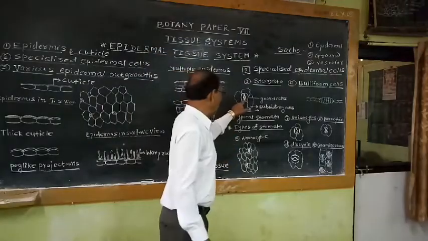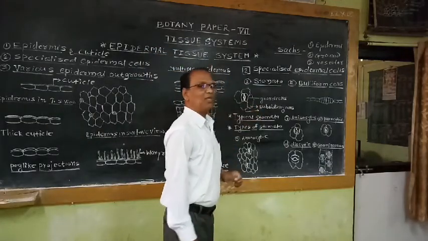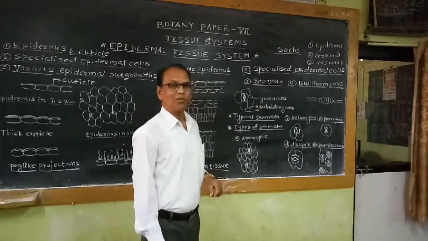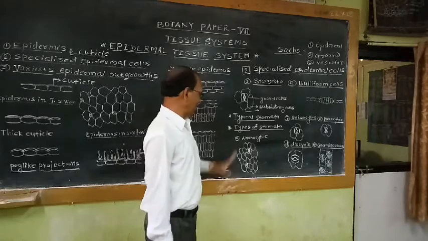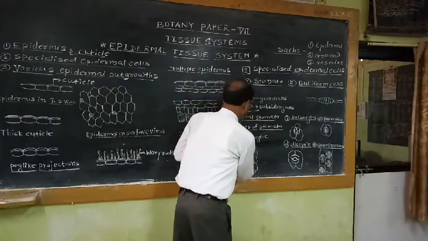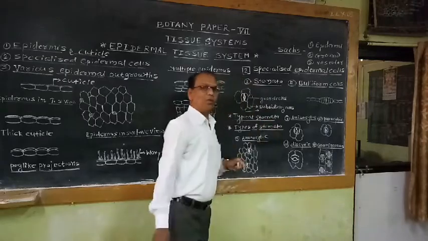So cells surrounding this pair of guard cells are commonly known as subsidiary cells. But here we can't differentiate the subsidiary cells from epidermal cells. And such type of stomata are commonly studied under the heading of anomocytic type of stomata.